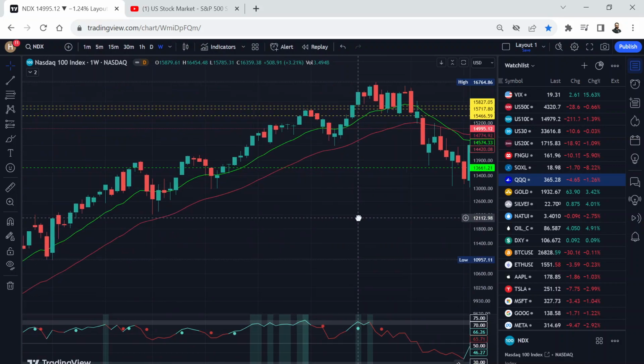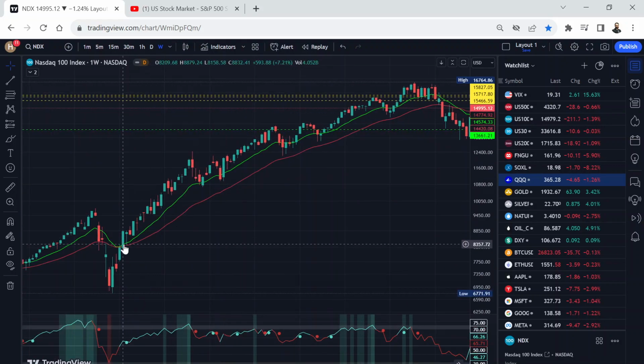You can see in a bull market, take this example, this bull market started after the COVID crash in April 2020 and lasted till January 2022, two years. You can see in a bull market we always go higher, and a lot of times we go away from this green line. The green line is the fast moving average, the red line is the slow moving average, and then we come back to touch. So basically it's like a car going on a highway empty. We come back to refill the gas and then go again, come back, refill the gas, go again. So we always come between the green and red lines to gather some momentum, refill gas, and then bounce.